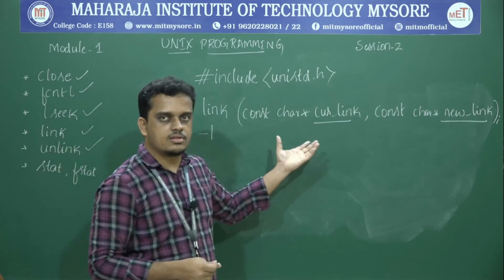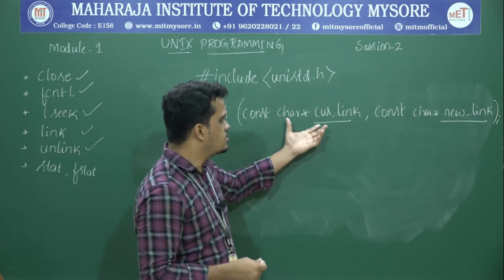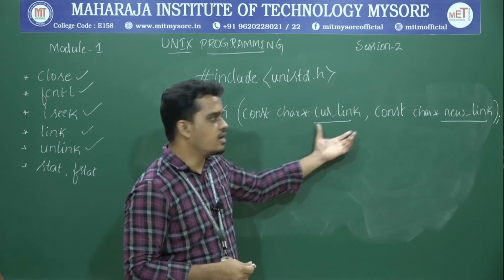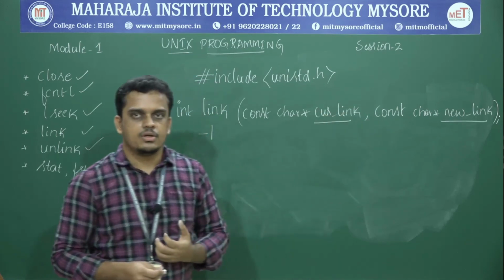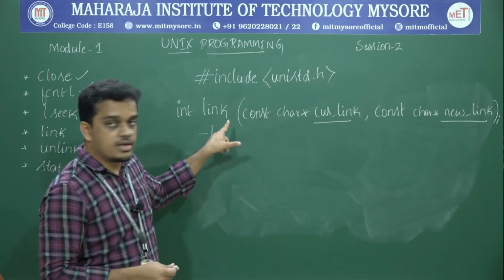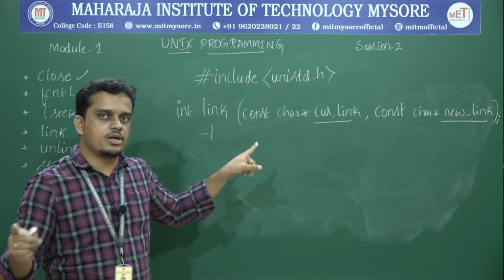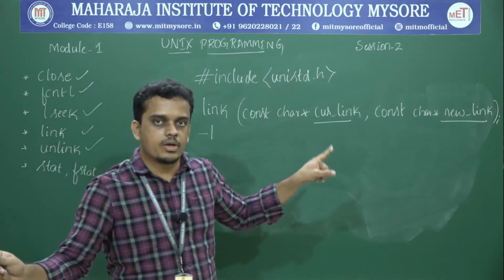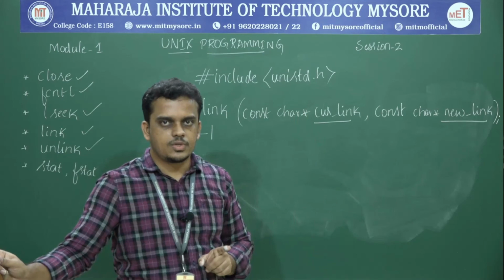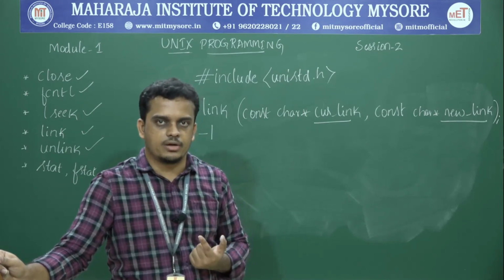So this link API takes two different arguments, the existing link and the new link. When this link API has been executed, you can expect one of the file attributes, called the hard link count, to be incremented by 1, because it is creating a new hard link for an existing file.